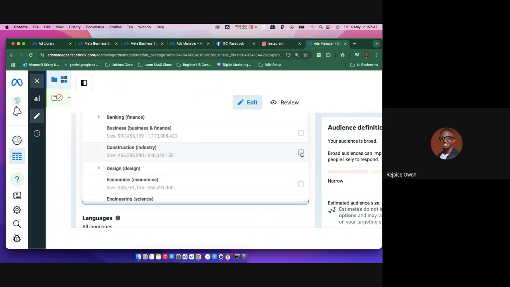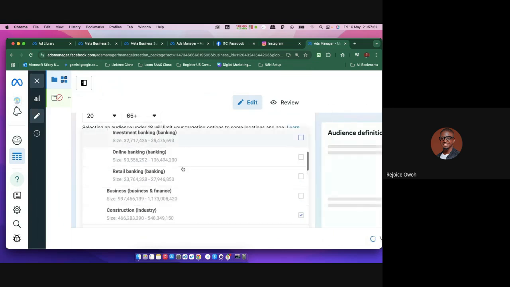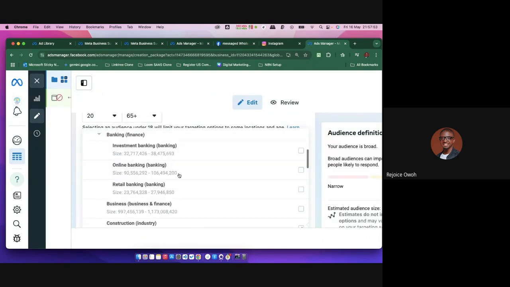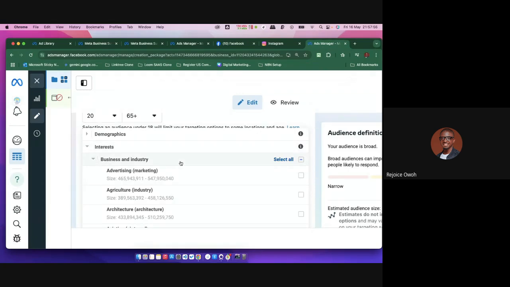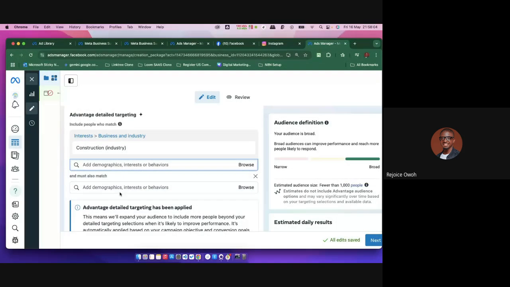I will select this. Now, watch, guys. Let me show you something. Select construction first. What if I don't even have an idea of the people? I can also define people. Just watch this. I can say define further, and say now, these people